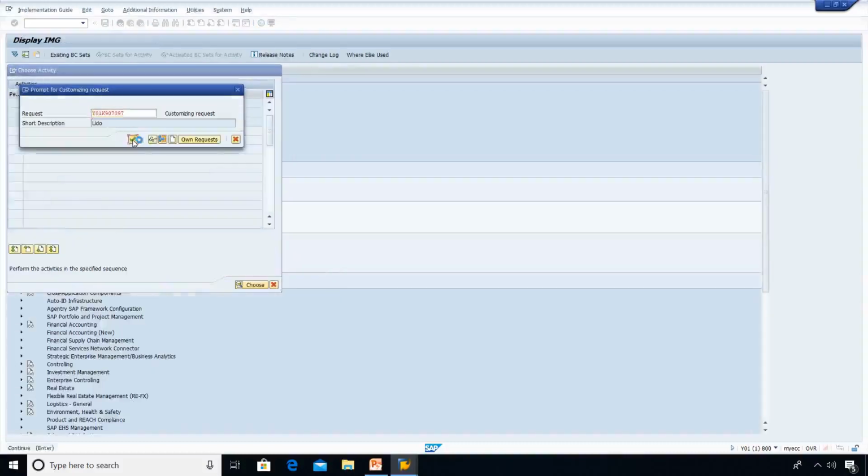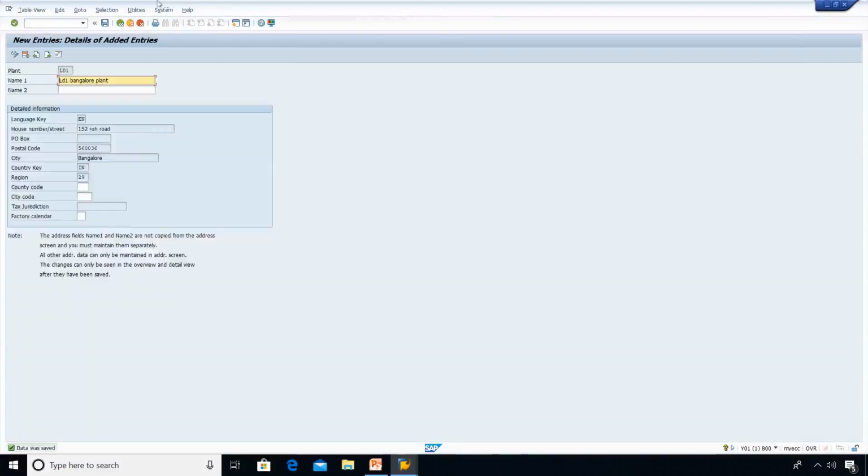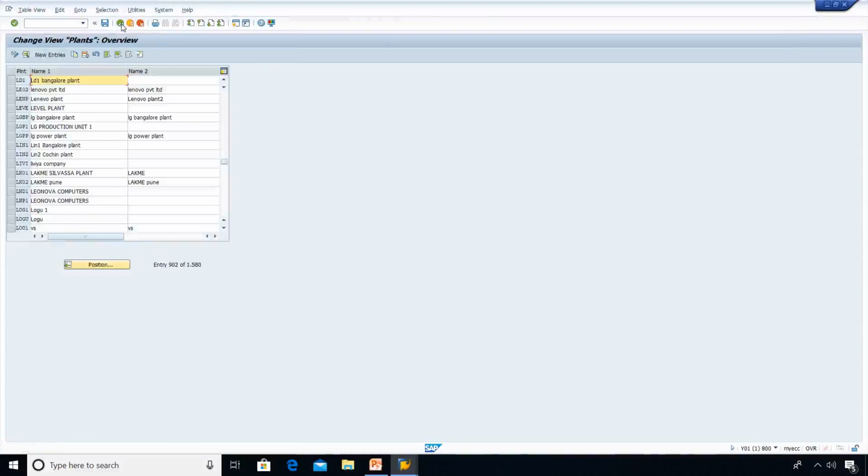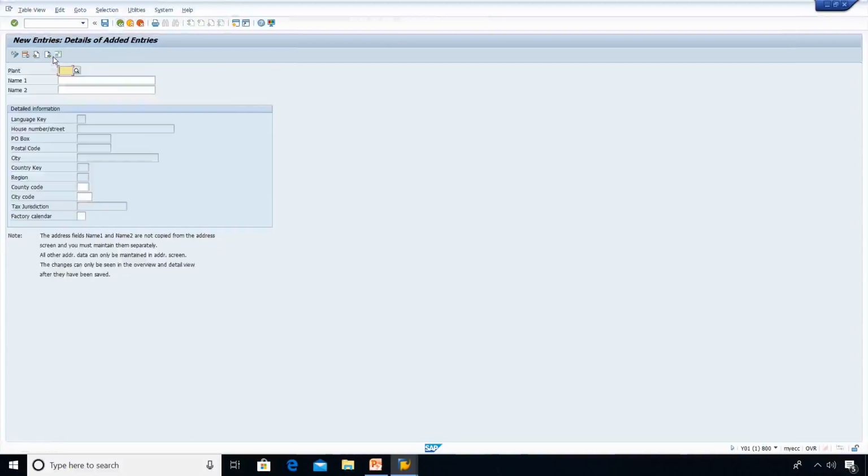Now you can see this has been done. Similarly, let me create one more plant. Go to new entries. Say LD2, Cochin plant.